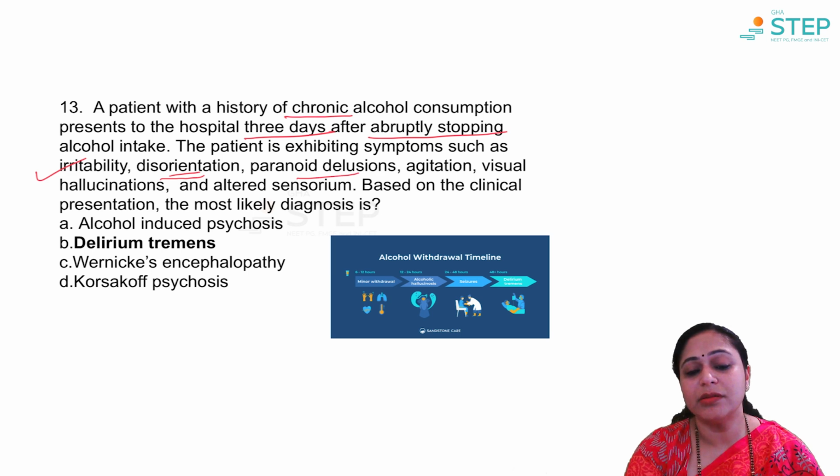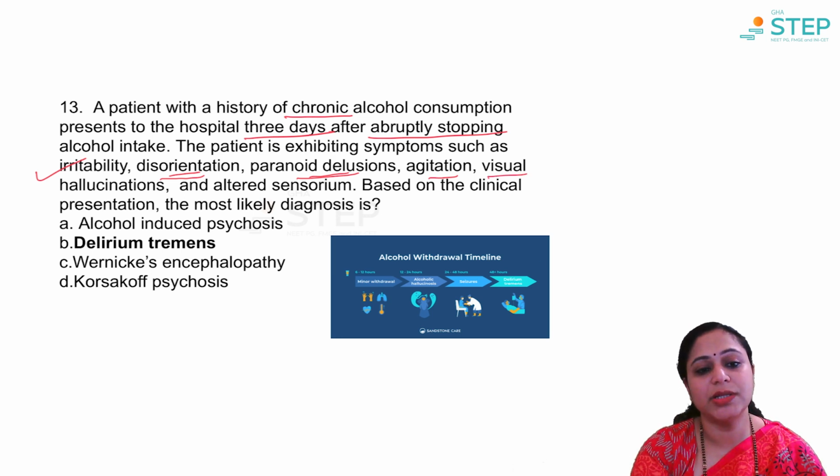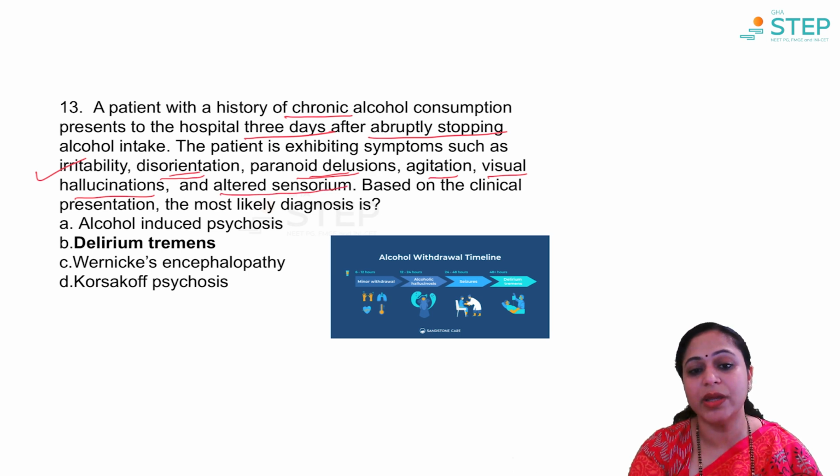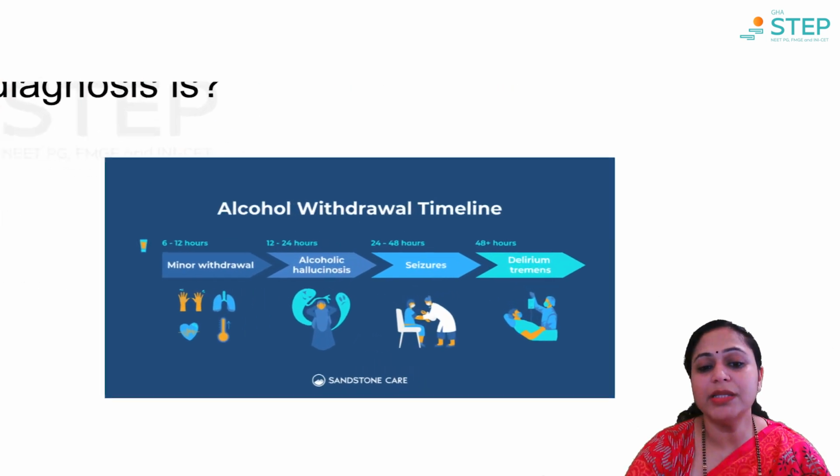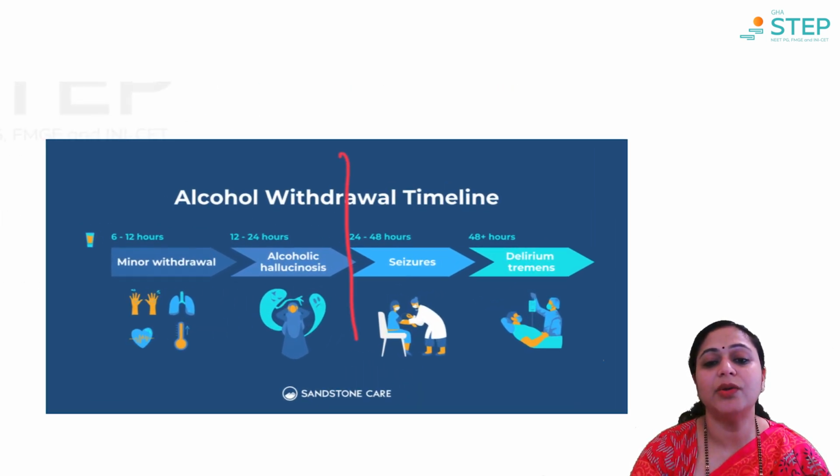Paranoid delusion, seen in psychosis or withdrawal. Agitation, may be due to withdrawal. Visual hallucinations, seen in psychosis and withdrawal. Altered sensorium, nothing but delirium in other words.